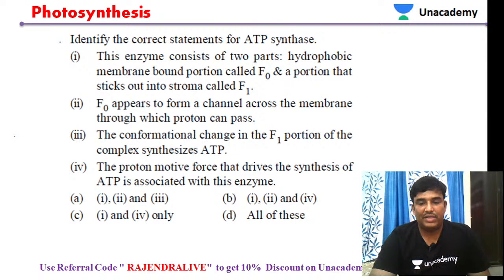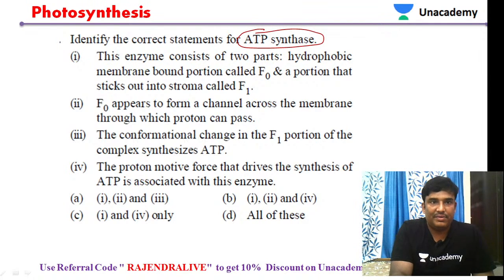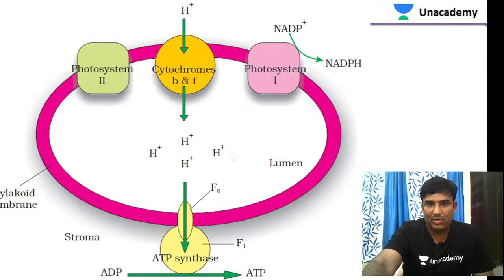Let us see the next question, students. Identify the correct statement for ATP synthase. That was the question. Let us go statement by statement. The enzyme consists of two parts. ATP synthase contains the hydrophobic membrane bound portion, which is called the F0 portion, and the portion that sticks out into the stroma, which is called F1. You can see here, the question was asking about this.